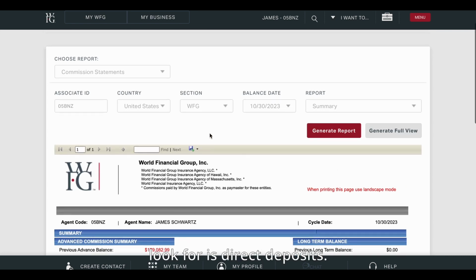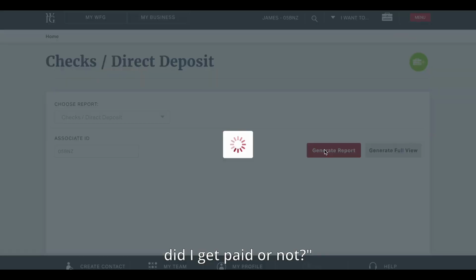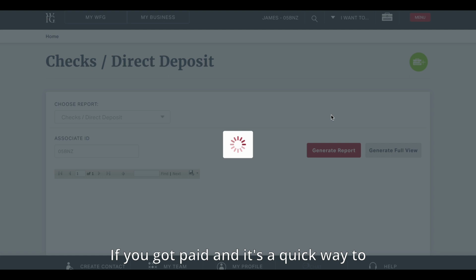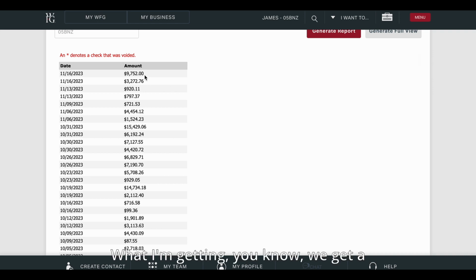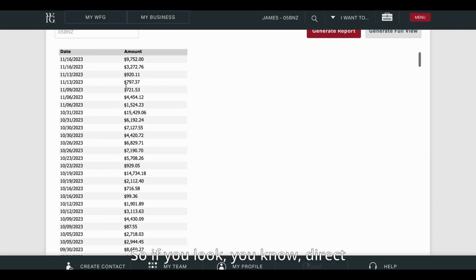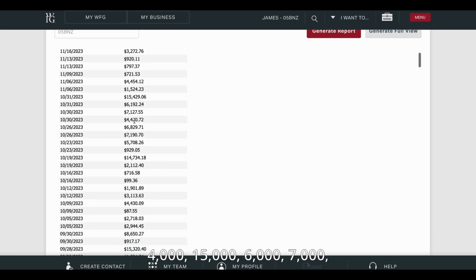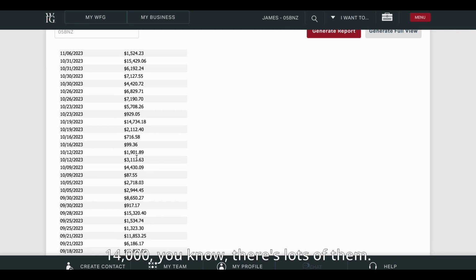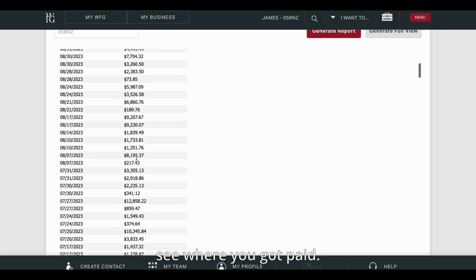So the other thing you can look for is direct deposits. If you run a direct deposit report, this can tell you, hey, did I get paid or not? It's a quick way to look at it. Here are my direct deposits. We get a securities direct deposit and a life direct deposit every Tuesday and every Friday. So if you look at direct deposits: 9,000, 3,000, 4,000, 15,000, 6,000, 7,000, 14,000. There's lots of them. We're getting deposited every couple of days. So that's where you can see where you got paid.